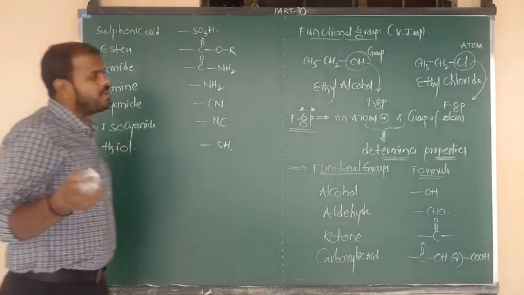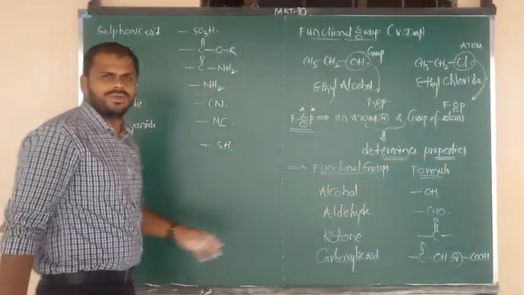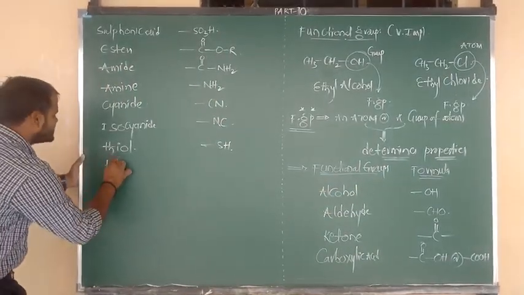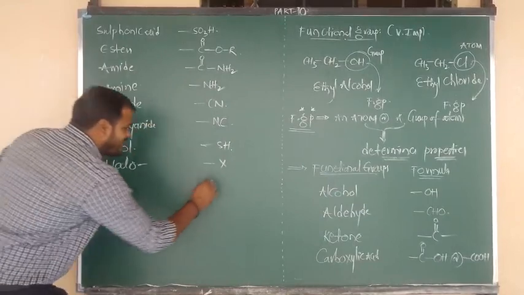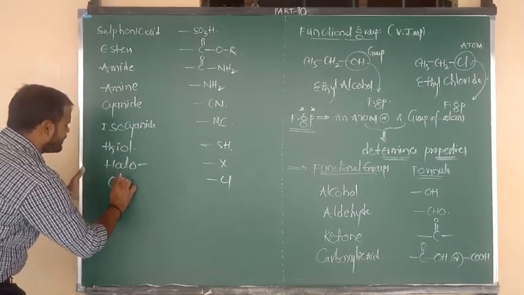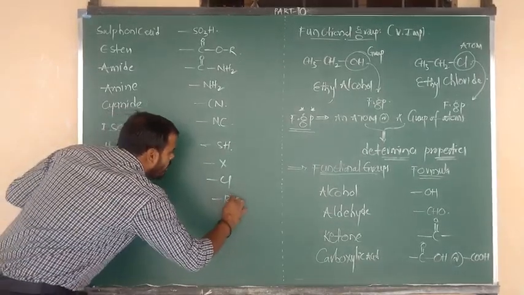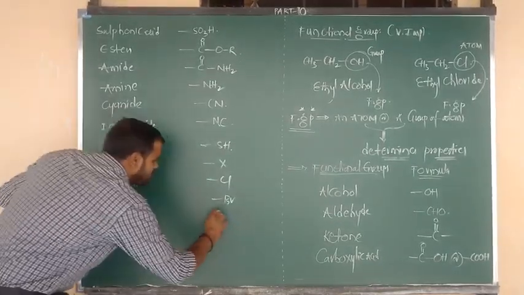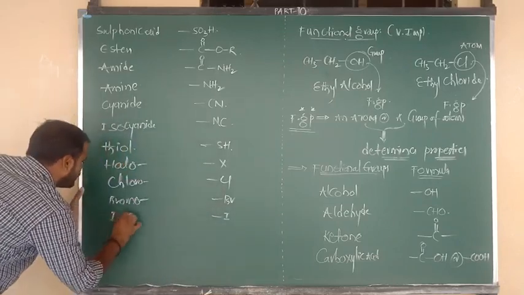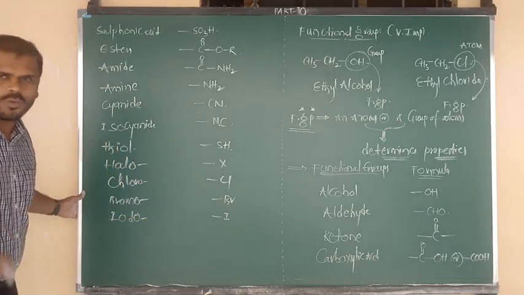Also most important is the functional group Cl. Here the halo atom also we can consider. So halo is also a functional group. The symbol is X. If X is Cl, we say chloro. If X is Br, we say bromo. If X is I, we say iodo.